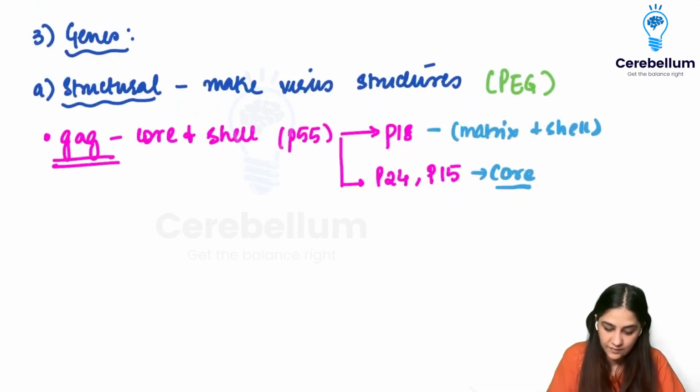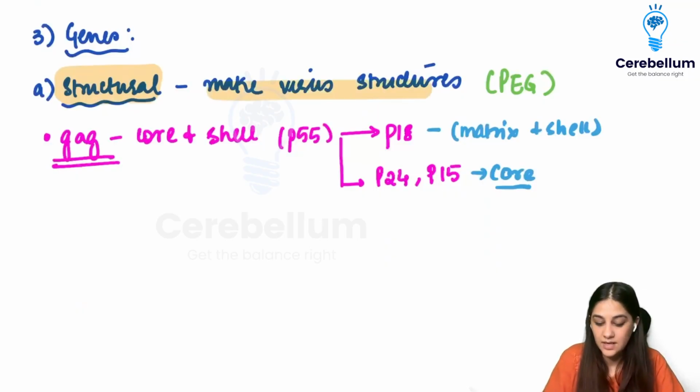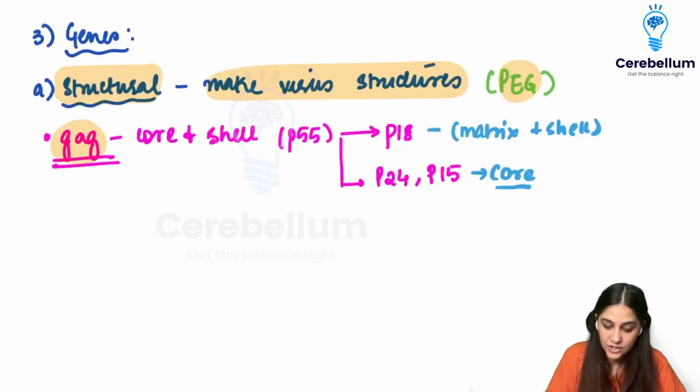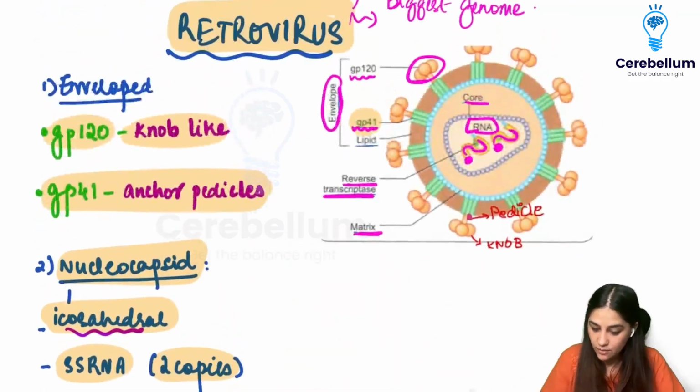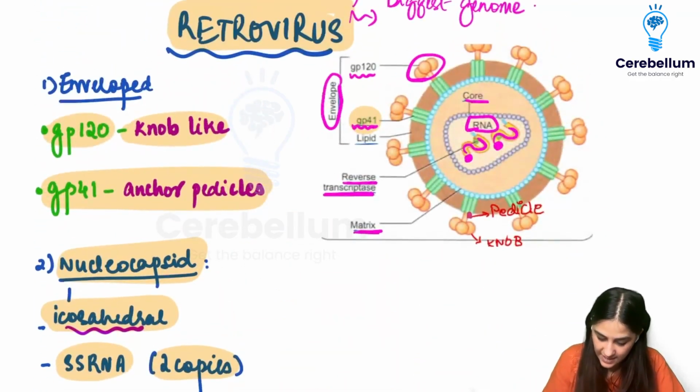Now, when we talk about the structural genes, structural genes are the ones that make up the structure of the virus, and we have the mnemonic PEG. In PEG, the G stands for GAG, and GAG makes the core and the shell. So let's go back. GAG is the one that is going to make up the core. So this is the core. GAG is making the core and it is making the shell. So this is also made by GAG.